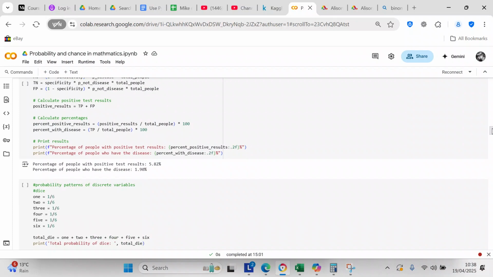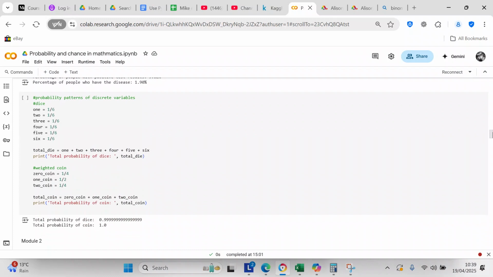Calculate percentages. Percentage positive results equals positive results divided by total people times 100. Calculate percentage with disease equals TP divided by total people times 100. So we print the results. The percentage of people with positive test results is 5.82, and the percentage of people who have the disease is 1.90.